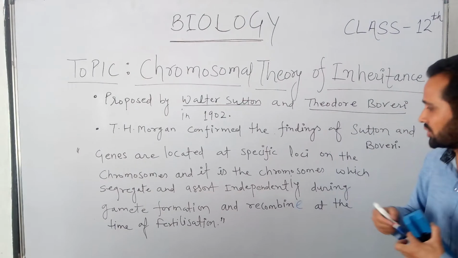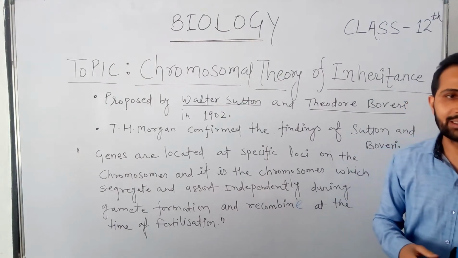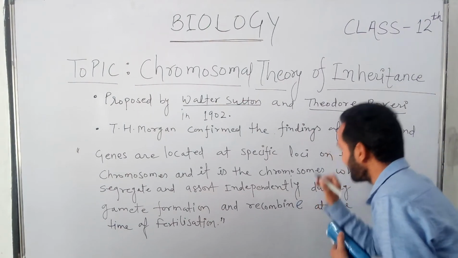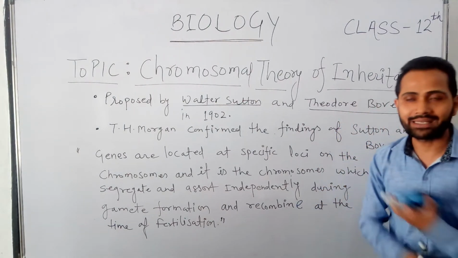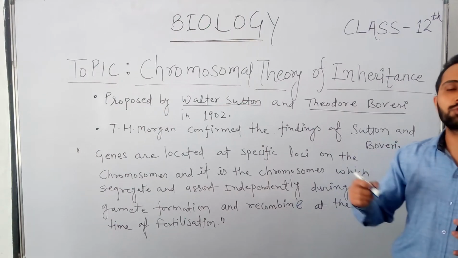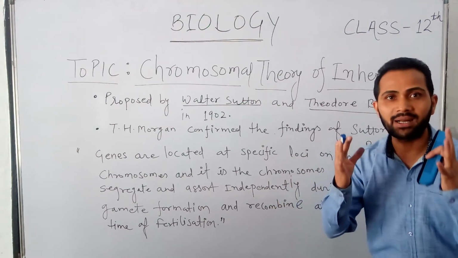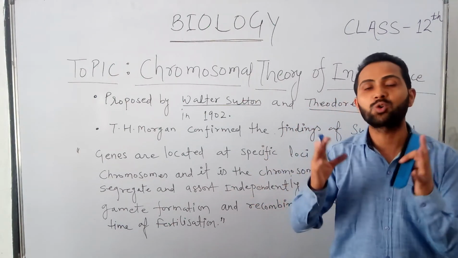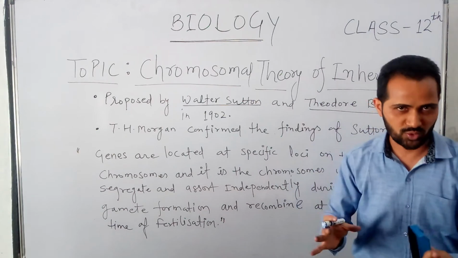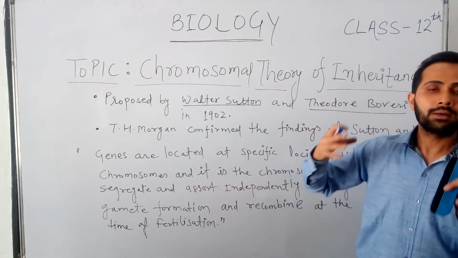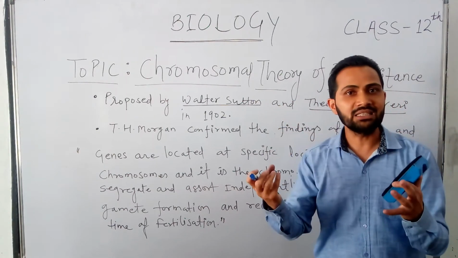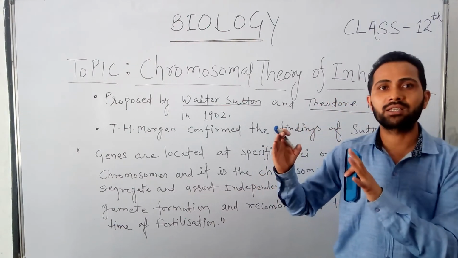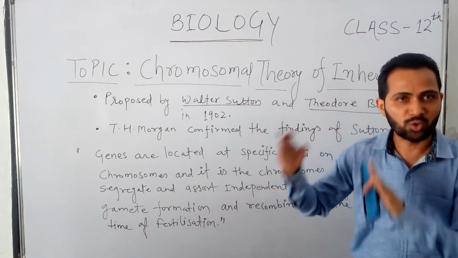So, in this theory, one more thing is added. Those genes are important. They control the characters and they also carry the characters from one generation to the next generation, but they are located on a specific structure, and those structures are nothing else, they are chromosomes. So Sutton and Boveri explained that the genes, which are the unit of inheritance, are located on a specific structure known as chromosomes.